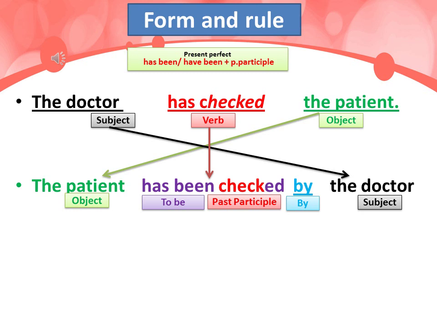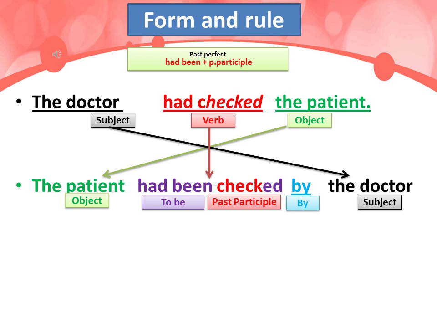Next example which is present perfect. Present perfect of to be is has been or have been, and we add the past participle. So the doctor has checked the patient. Same thing again, object and subject swap places. We conjugate to be in the present perfect, which is has been. Here, since the patient is singular, it becomes has been plus the past participle of the verb check, which is checked. The answer: the patient has been checked by the doctor.